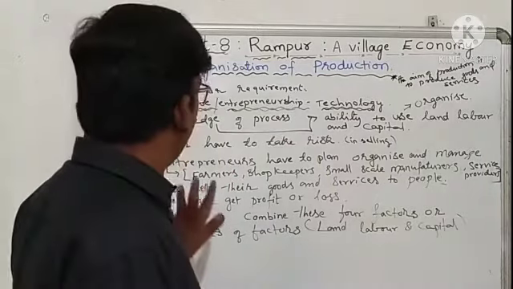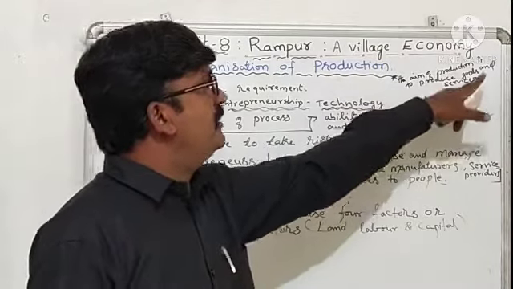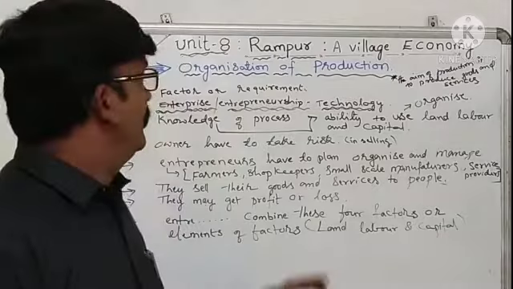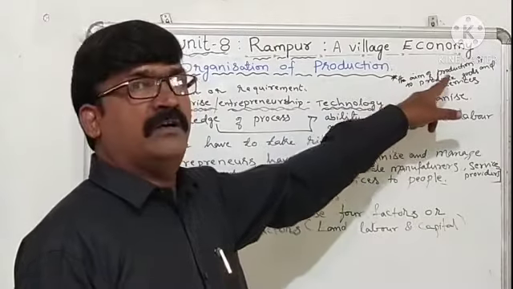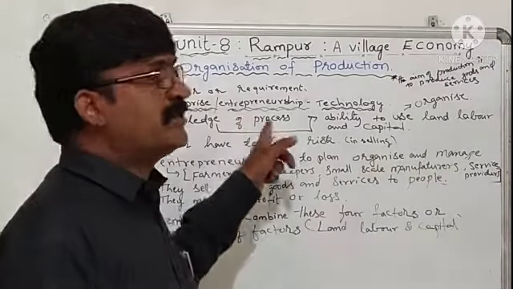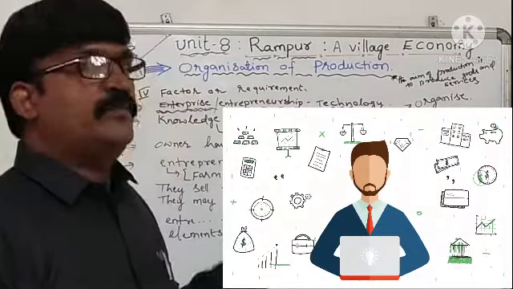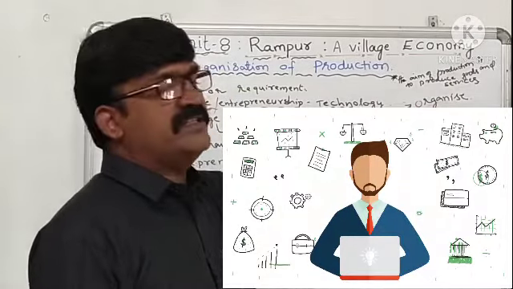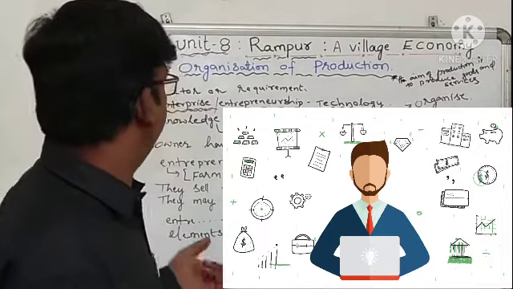Here, mainly the aim of production is to produce goods and services. The entrepreneur is responsible to fulfill this aim. That means produce goods and services, whatever required by the people or public.